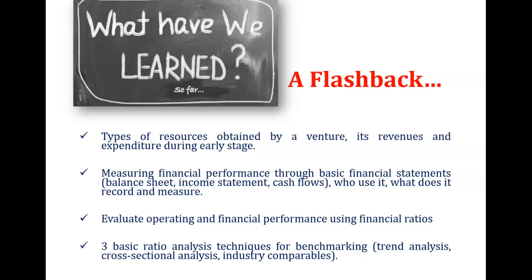Before we move on, let's have a flashback. What have we learned so far? In the previous topic, we learned the types of resources obtained by a venture, its revenues and expenditure during the early stage. Then we also learned how to measure financial performance through the use of three basic financial statements: balance sheet, income statement, and cash flow, who uses these statements, and what these statements record and measure. In addition, you also learned several financial ratio techniques in order to evaluate the operating and financial performance of a business.